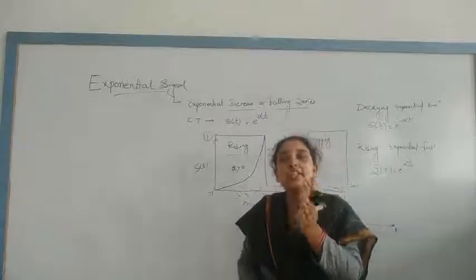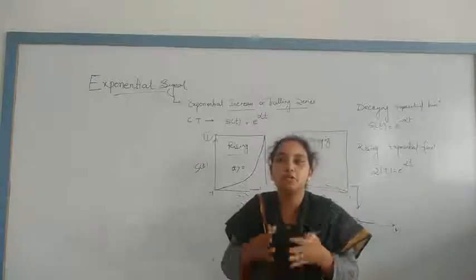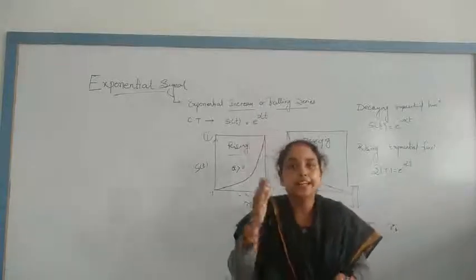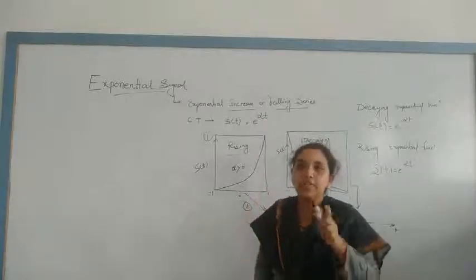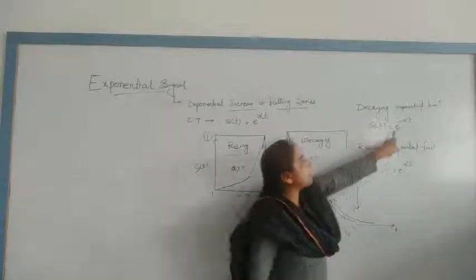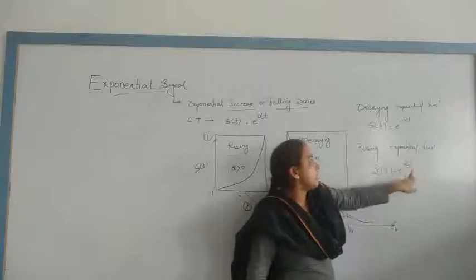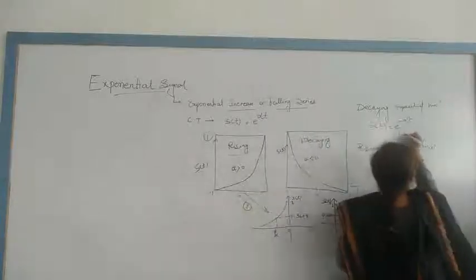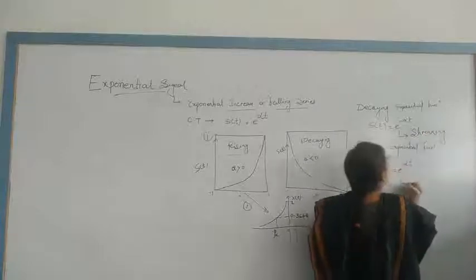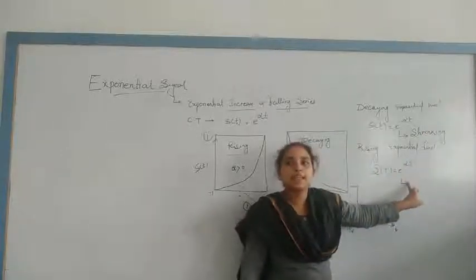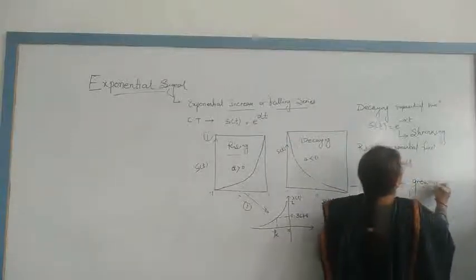The exponential signal models the behavior of many phenomena such as decay of electric signal across a capacitor and across an inductor. Again I am repeating, negative values result in a shrinking signal and positive values result in a growing signal.